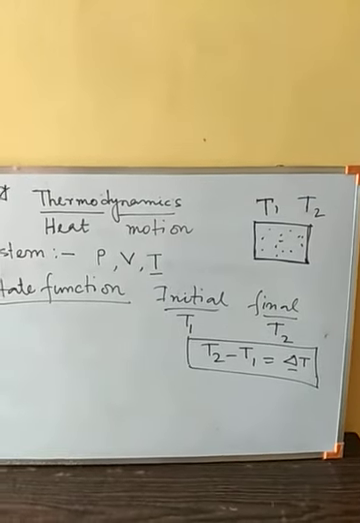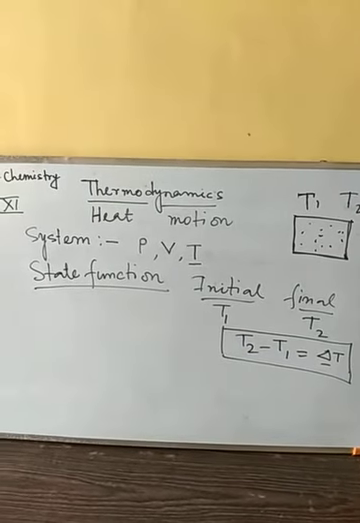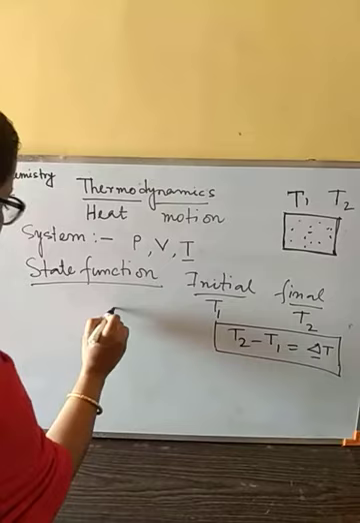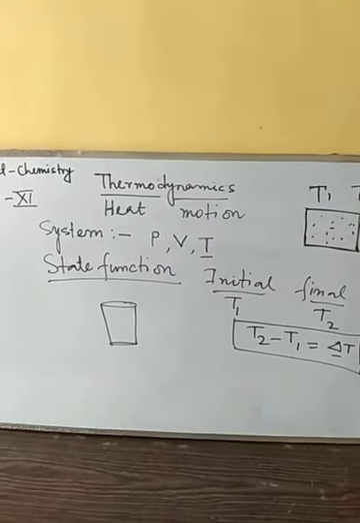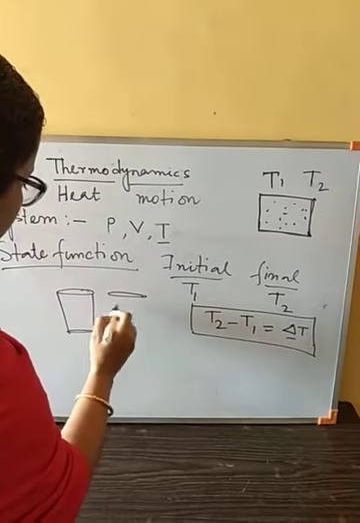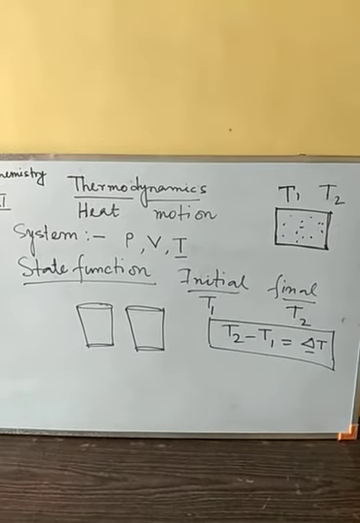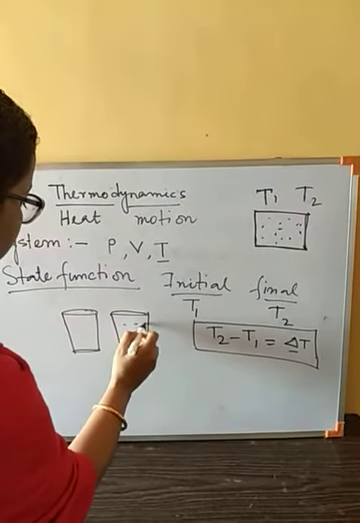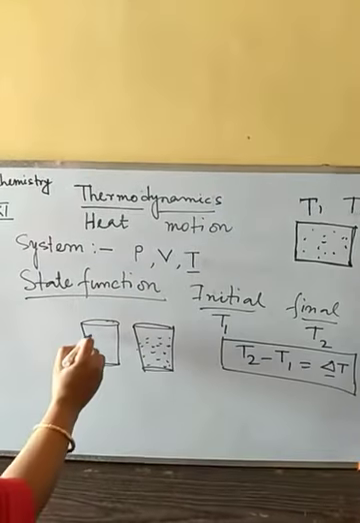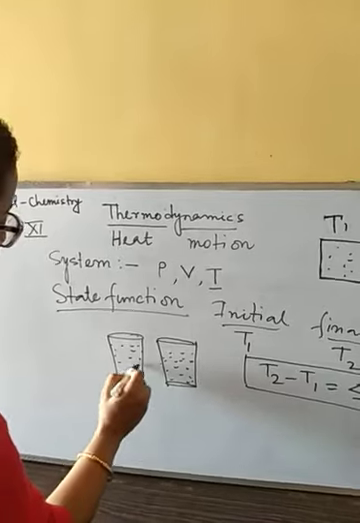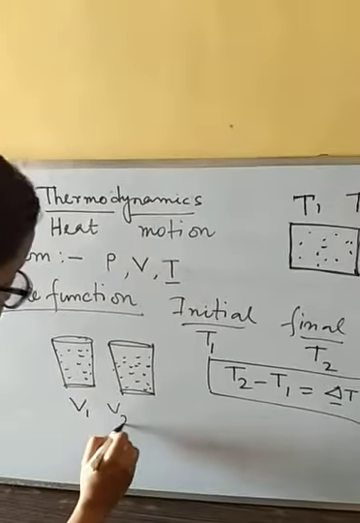In the same manner, suppose we need to change the volume. Suppose in a glass we are taking some water, and in another glass we are taking some other volume of water. The volumes are not the same, so we need to change the volume. Suppose the initial volume is V1 and the final volume is V2.